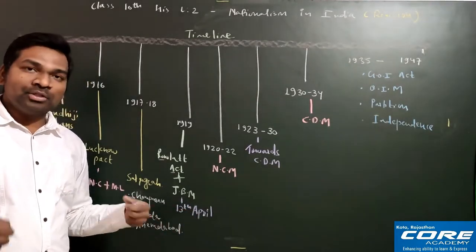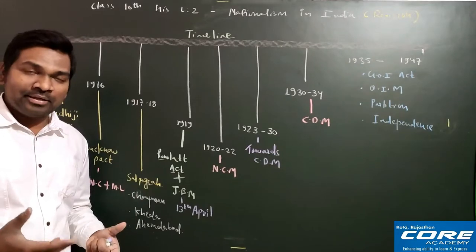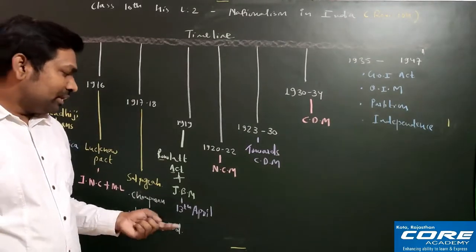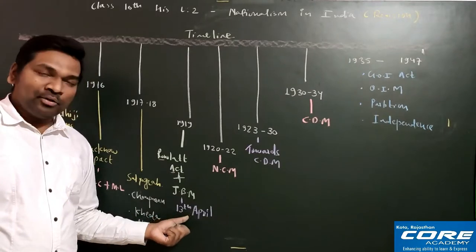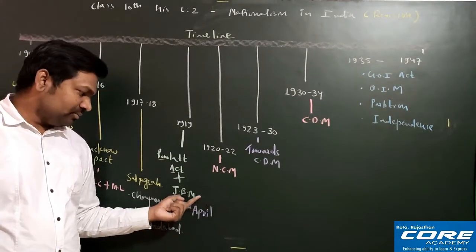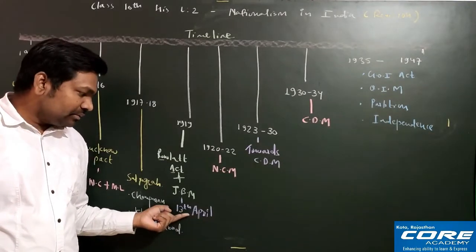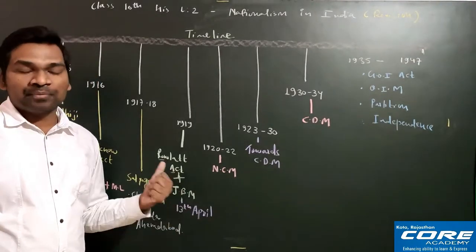So many people jumped into the well and died later, which is called the death well, na? So in that way, the black day or the very dark side of the Britishers is this Jallianwala Bagh massacre.